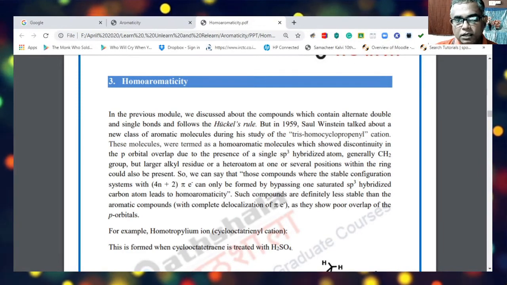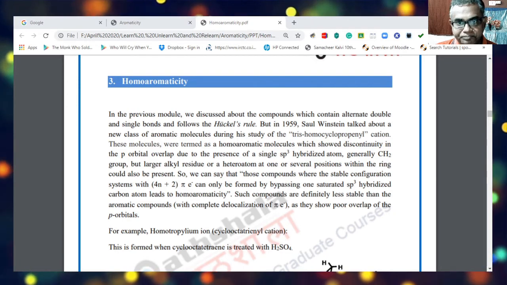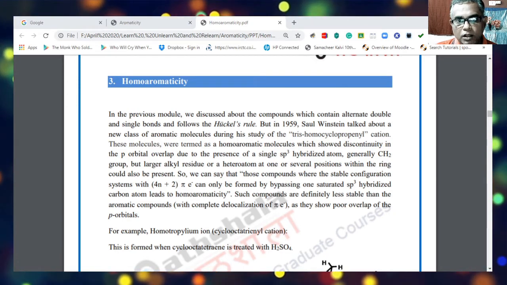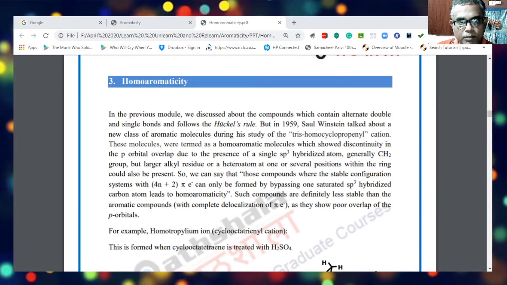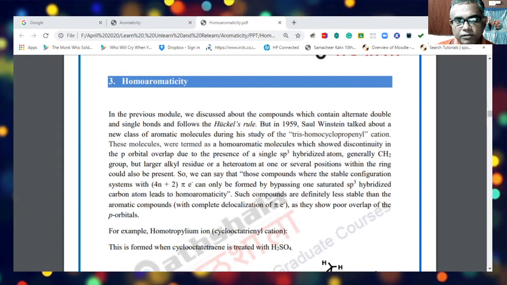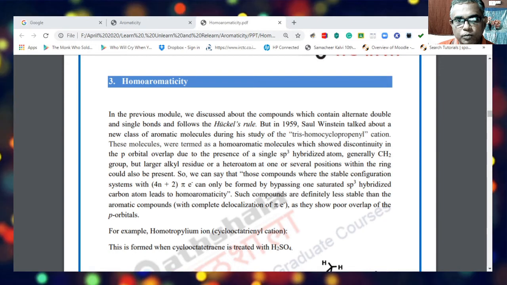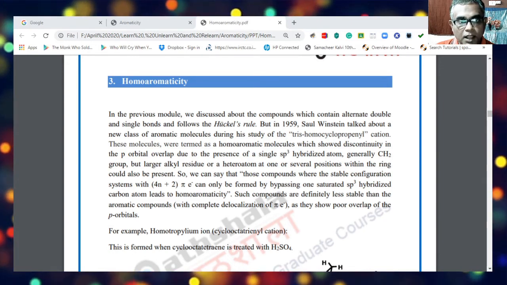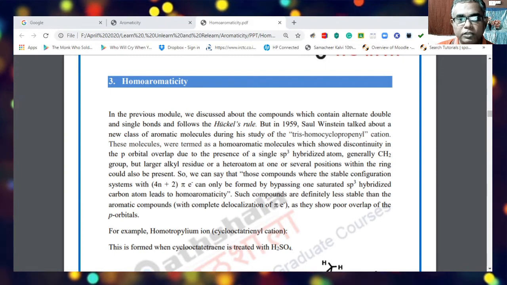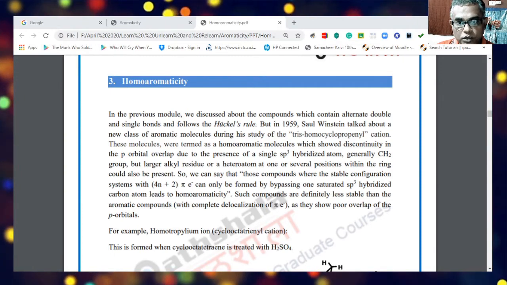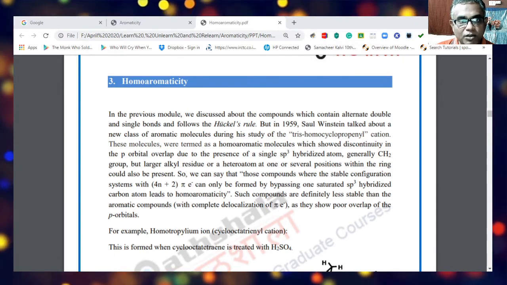But in 1959, Saul Winstein talked about a new class of aromatic molecules during his study of the trishomocyclopropenyl cation. These molecules were termed homoaromatic molecules, which showed discontinuity in p orbital overlap.